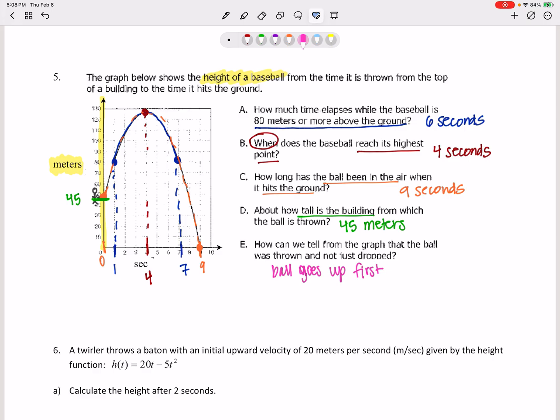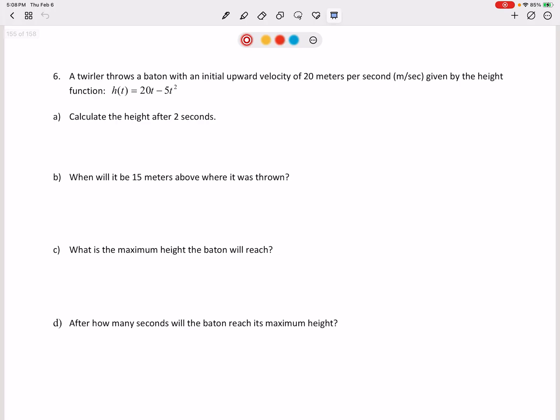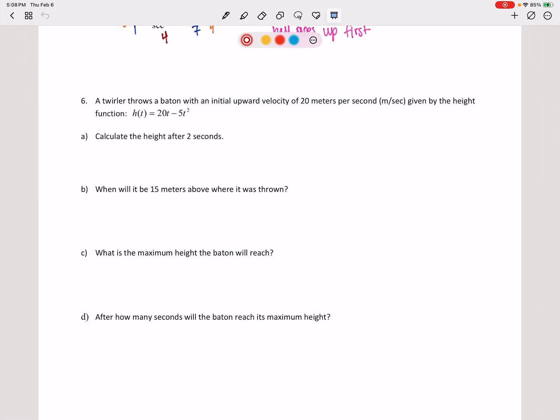And that's how you evaluate and answer some questions just with respect to a graph. This type of questioning is the type of questioning that you see related to a graph on certain standardized tests. On certain standardized tests, they'll just give you a graph and ask you to evaluate and ask you certain questions like that. So next question, we will be working with our calculators.